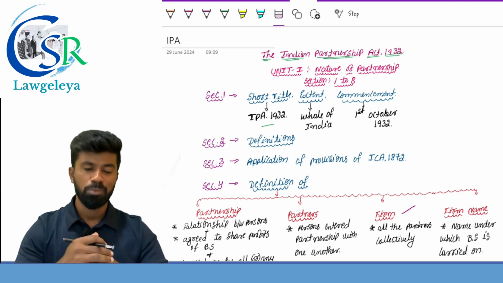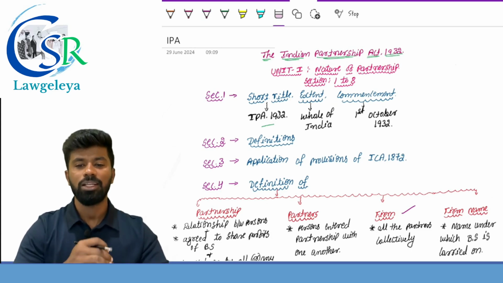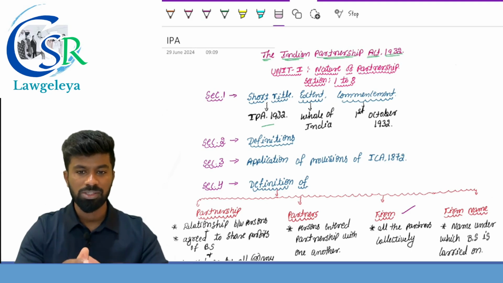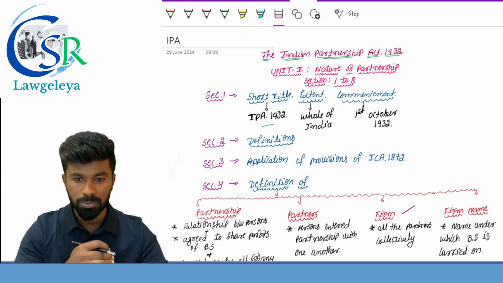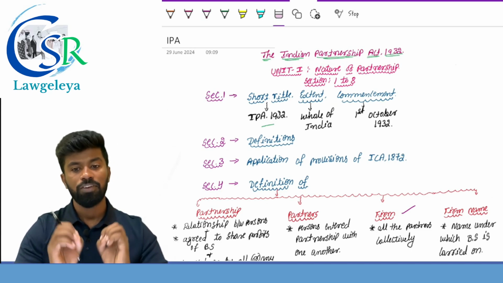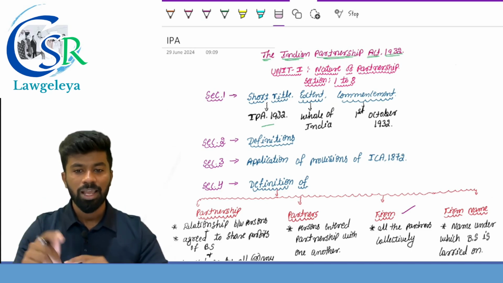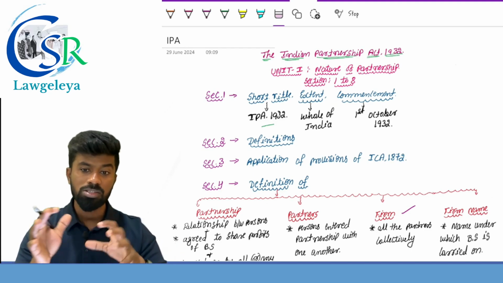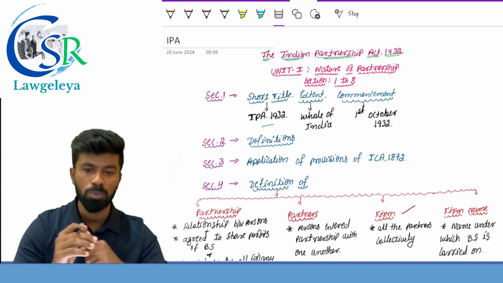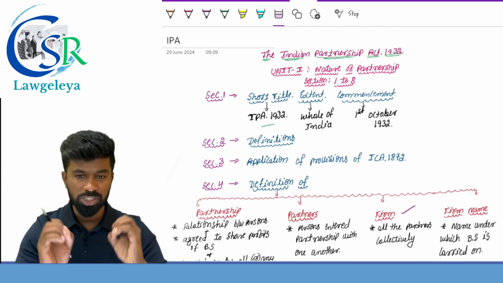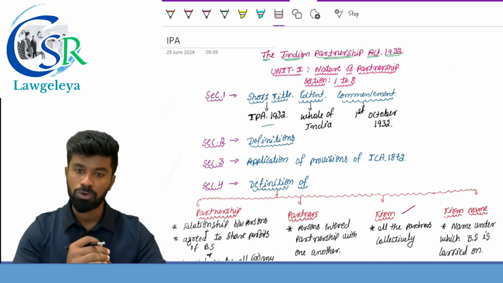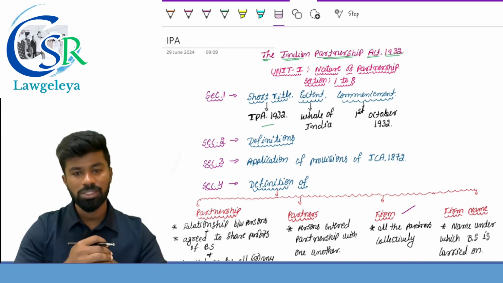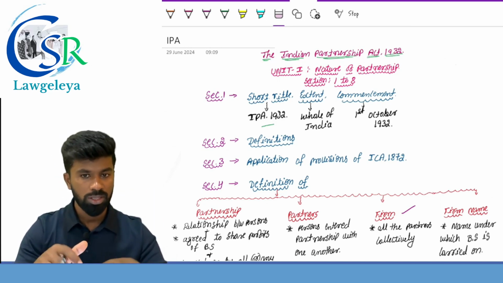Commencement, this Act came into force on 1st October 1932 except section number 69, which deals with consequences of non-registration of partnership firm, and this came into force on 1st October 1933, exactly 1 year after the commencement of the Act. So all section numbers came into force on 1st October 1932 except section number 69, which came into force on 1st October 1933. Section number 2 provides the definitions of various words used in the Act.